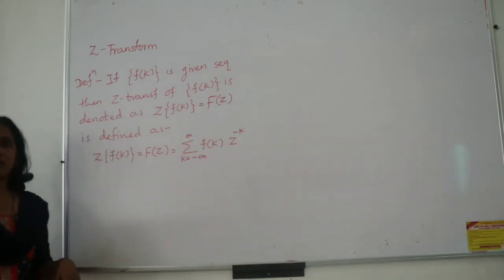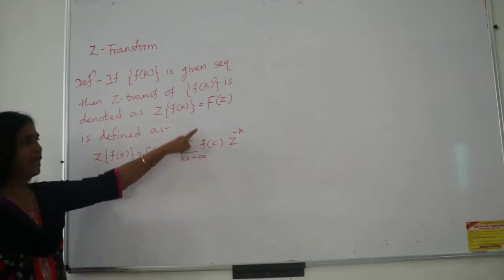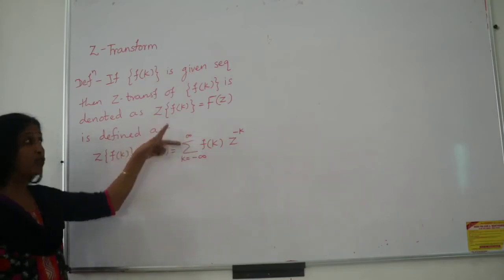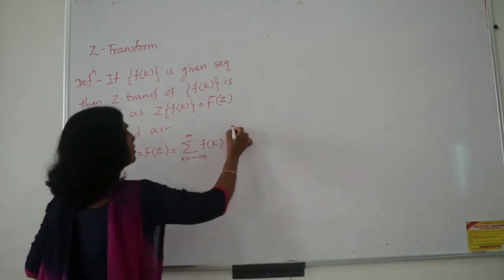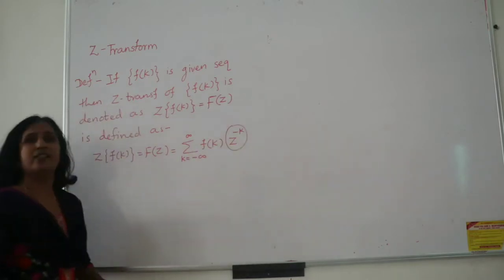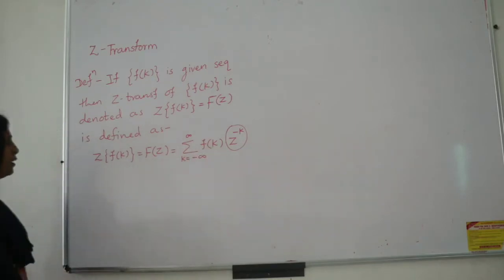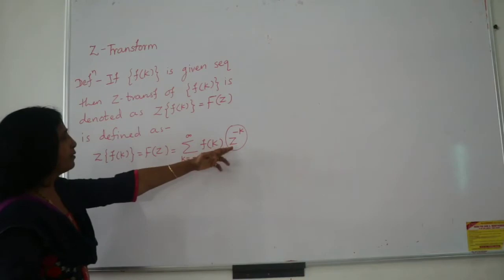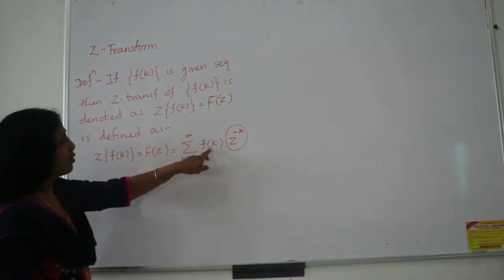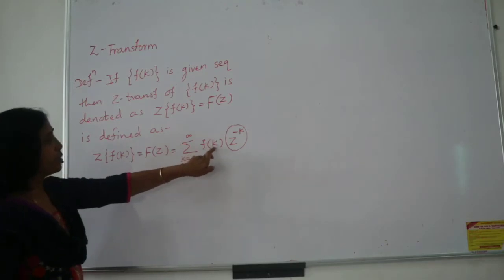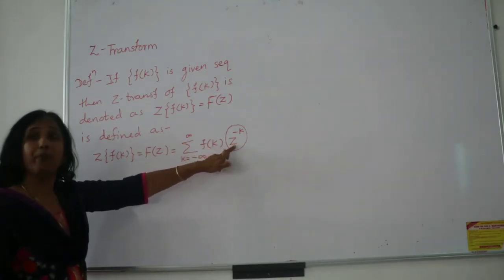Remember here k goes from minus infinity to plus infinity, so you are getting an infinite series, and this z raised to minus k can be considered as the kernel of this series. It always multiplies the given sequence or function f of k. So k is a position, and z is the complex variable.